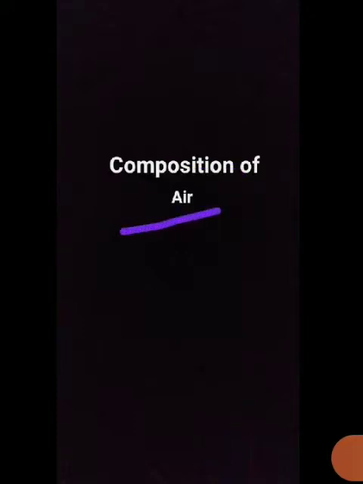Okay. Earlier we have studied what is air. Air is a mixture of gases, water vapors and minute particles. So today we will discuss its composition: what are the components that are present in air and what are their percentages. So students, let's start.